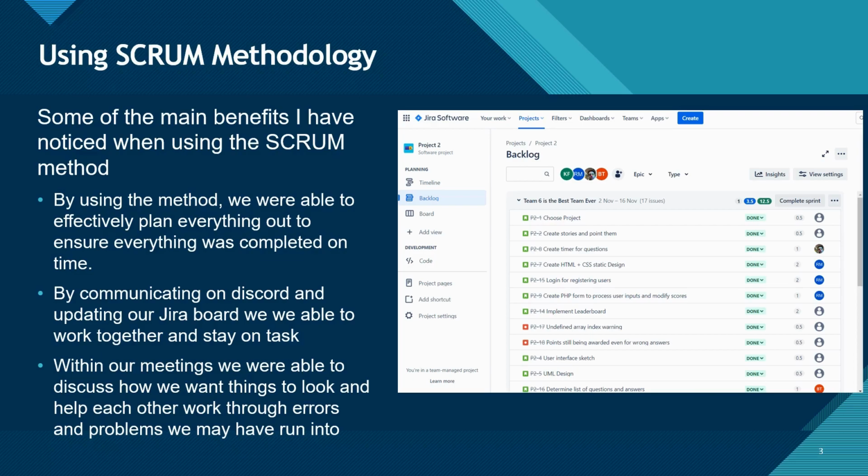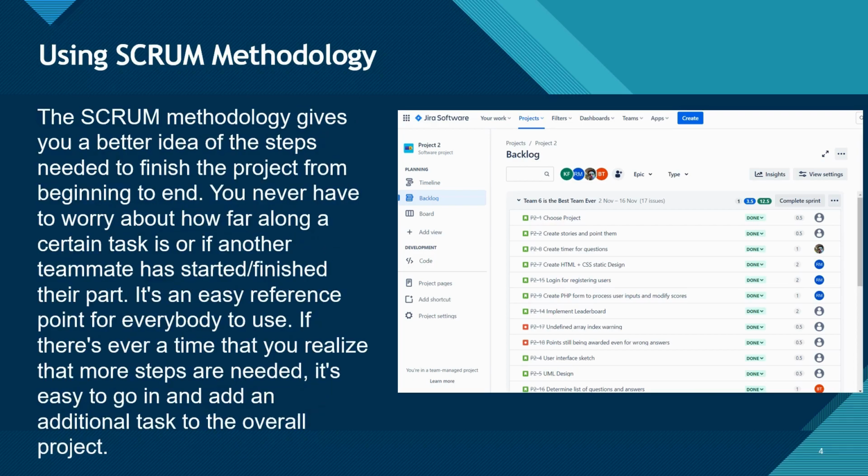The Scrum methodology gives you a better idea of the steps needed to finish the project from beginning to end. You never have to worry about how far along a certain task is or if another teammate has finished their part. It's an easy reference point for everybody to use. If there's ever a time that you realize that more steps are needed, it's easy to go in and add an additional task to the overall project.